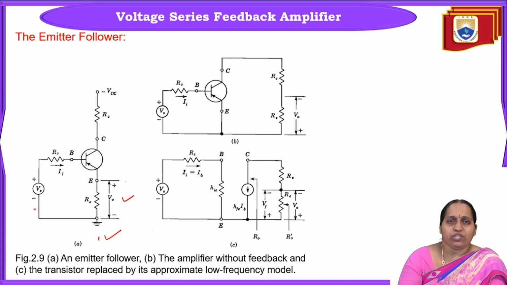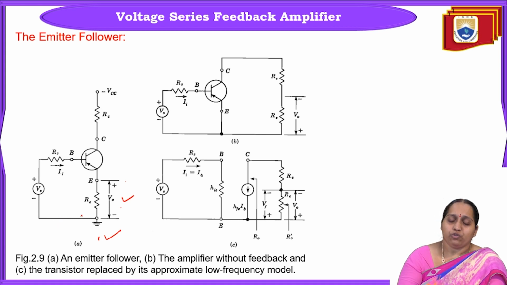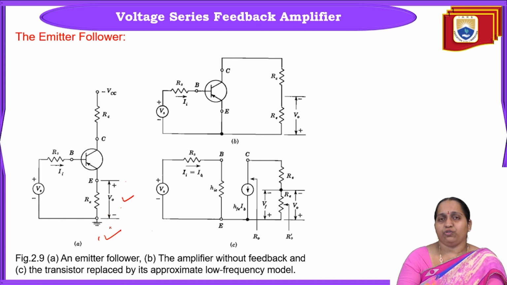Since the source is voltage, definitely the feedback signal also will be voltage. So output X0 equals V0 and XF also equals VF. Both are voltage, so what type of topology is it? Voltage series feedback amplifier, voltage series connection. Once you have identified the topology, it is a voltage series feedback configuration.